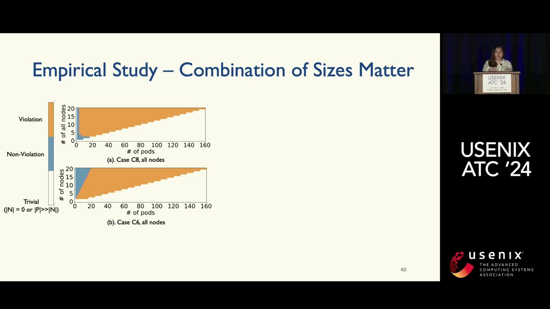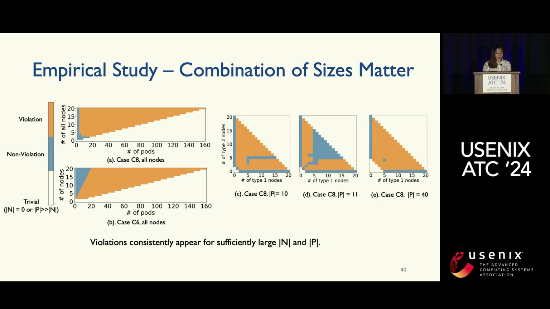For example, the number of nodes is equal to 0, or the pod is too large that the node cannot handle it. So from these 2 graphs, you can see that the violation consistently appears for a sufficiently large number of nodes and pods. We also try to fix the number of pods and try different numbers of nodes for different types. From these 3 graphs you can see the patterns are pretty different.